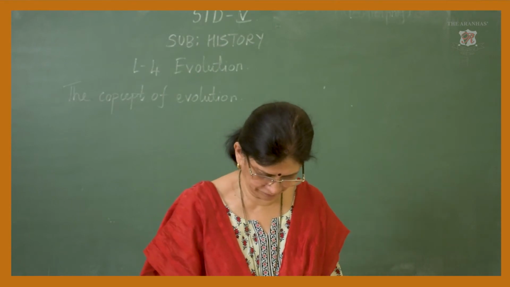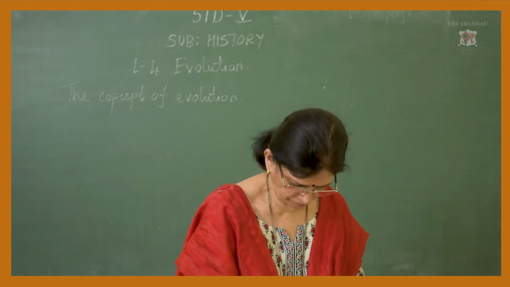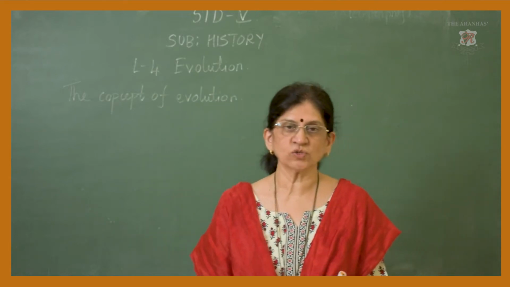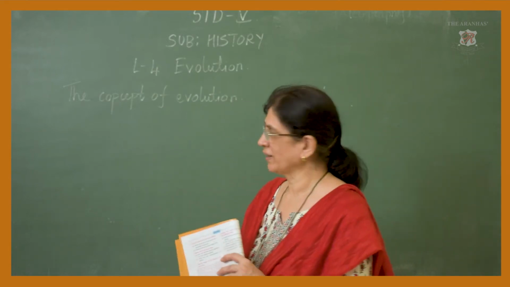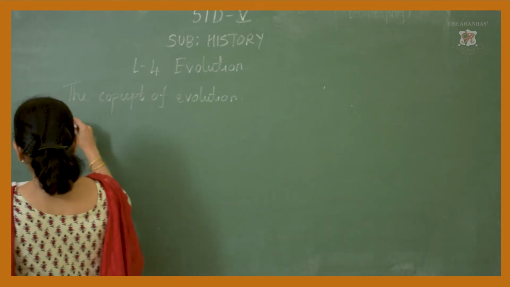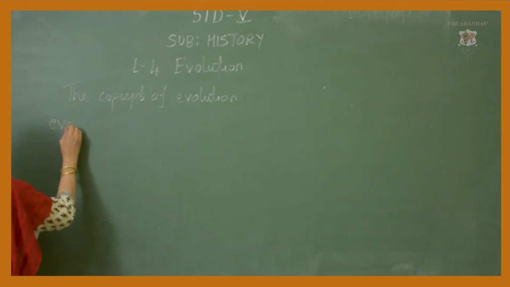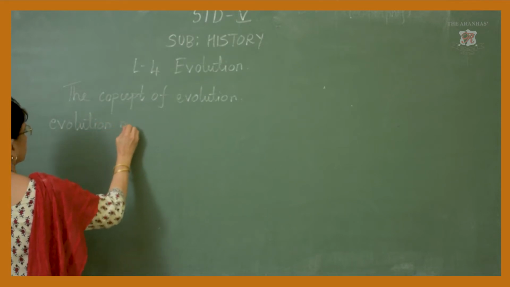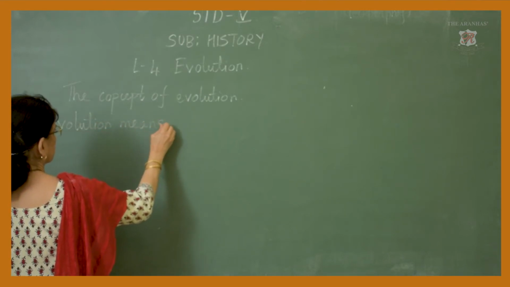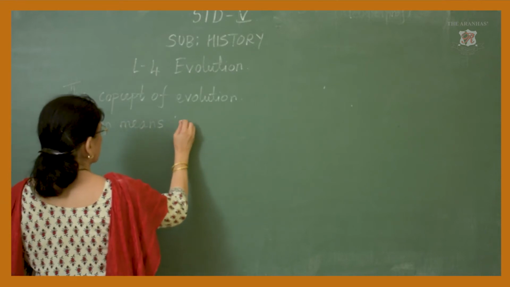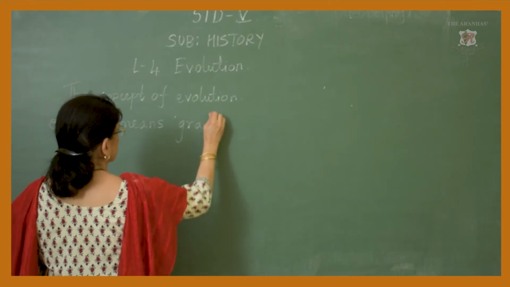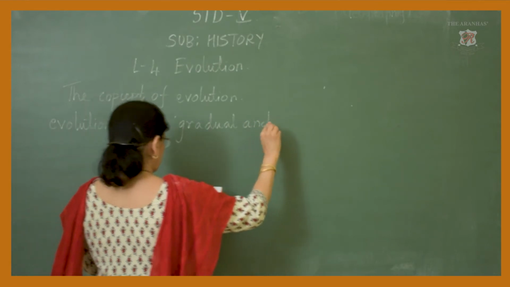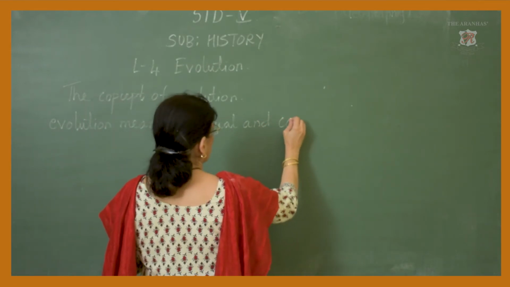Now here, the word evolution is generally understood to mean gradual and continuous change. Evolution means gradual and continuous change.